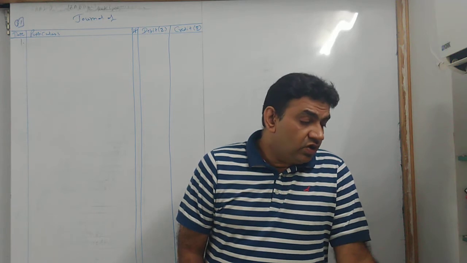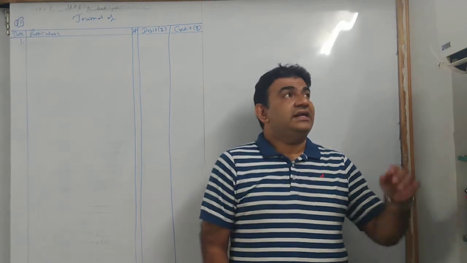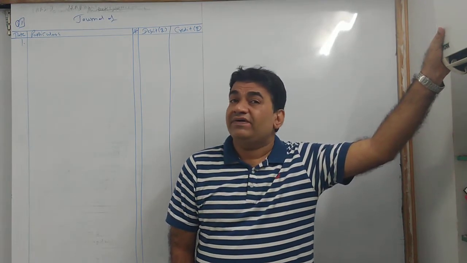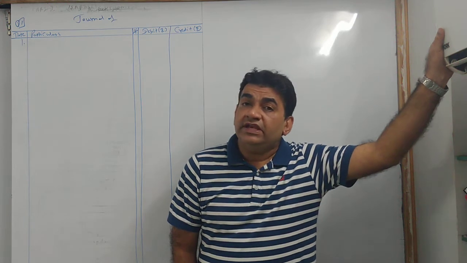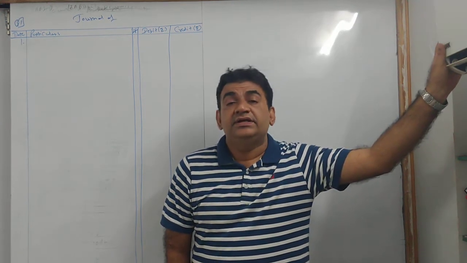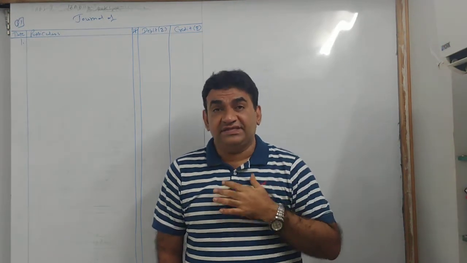First, raw material purchased on credit, 1 lakh. Now listen, what I told you while explaining the concept. When you buy the material, where does it go? Stores department. So when material is purchased, the store department receives it.